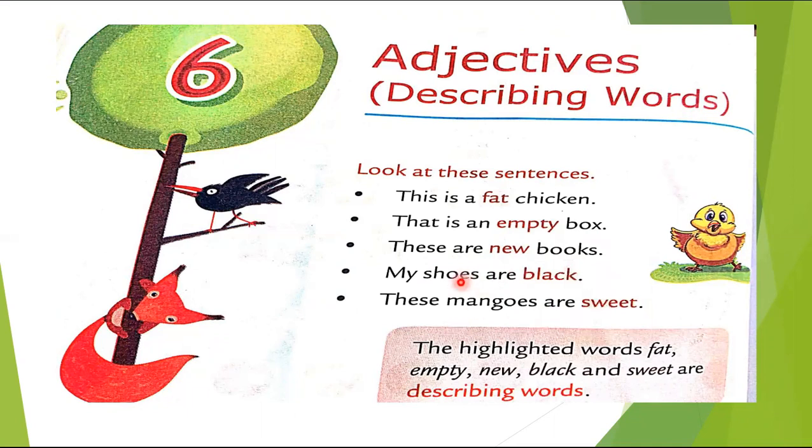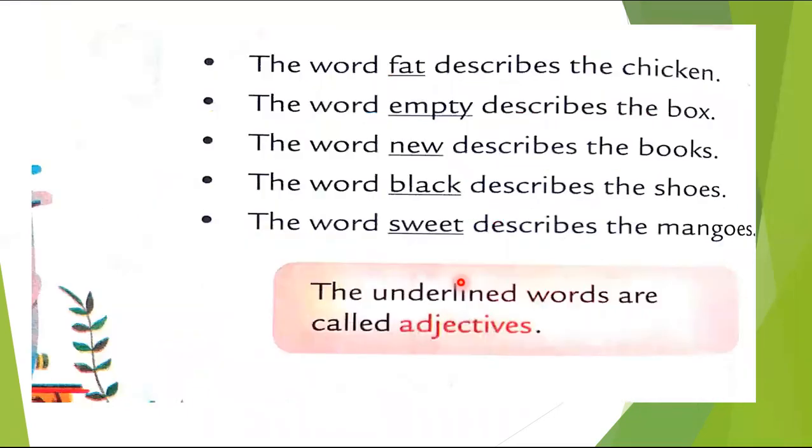And adjectives, in plural form if we take. Here the word fat describes the chicken. The word empty describes the box. The word new describes the books. The word black describes the shoes. The word sweet describes the mangoes. So the underlined words here are called adjectives. Why? Because they are describing what? Nouns. These all words are nouns.